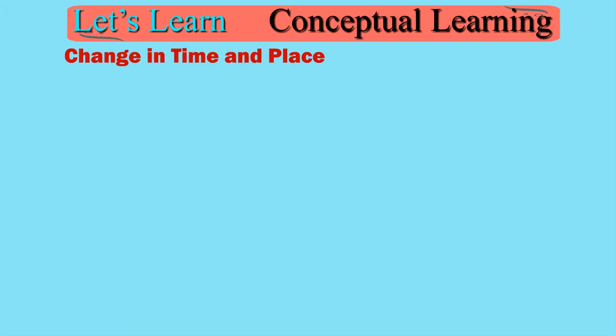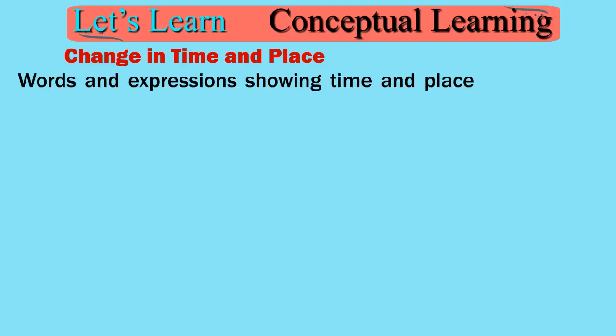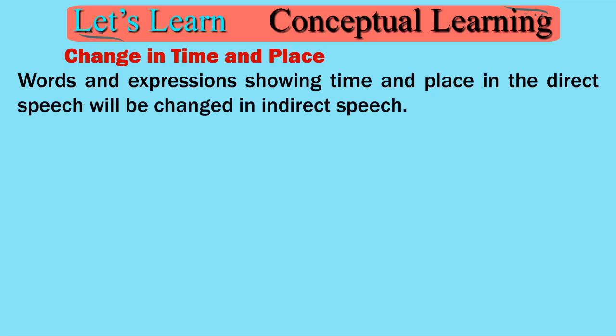Change in time and place. Words and expressions showing time and place in the direct speech will be changed in indirect speech.